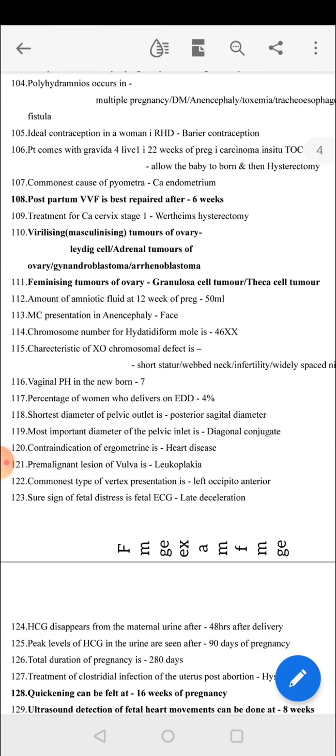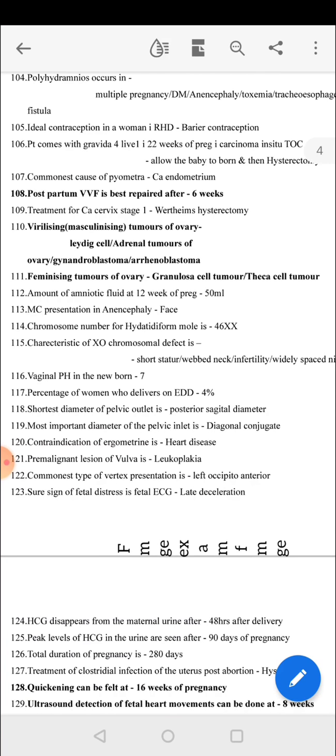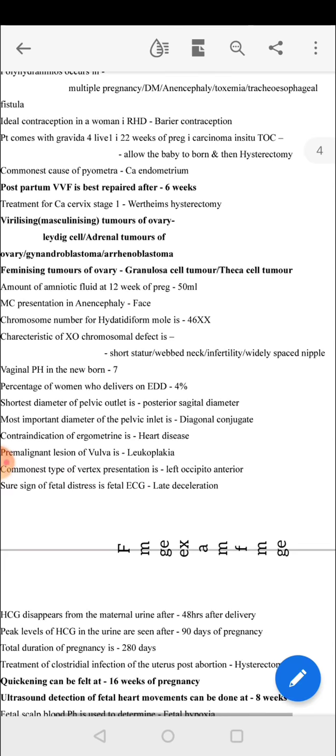Virilising, masculinizing tumors of ovary are Leydig cell, adrenal tumors of ovary, gynandroblastoma, arrhenoblastoma. Feminizing tumors of ovary are granulosa cell tumor, theca cell tumor. Amount of amniotic fluid at 12 weeks of pregnancy is 50 ml. Most common presentation in anencephaly is face. Chromosome number for hydatidiform mole is 46XX. Characteristics of XO chromosomal defect are short stature, web neck, infertility, widely spaced nipples.